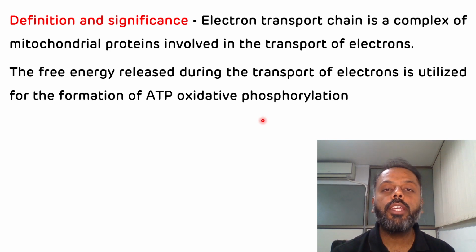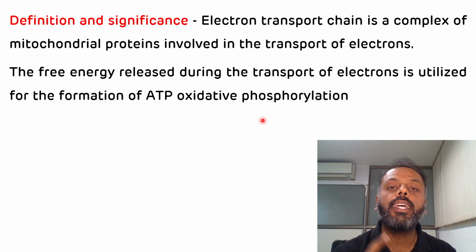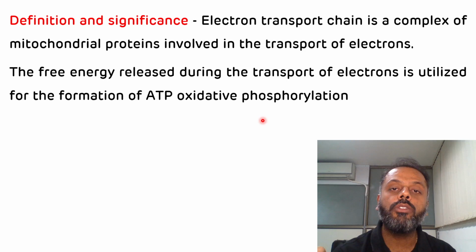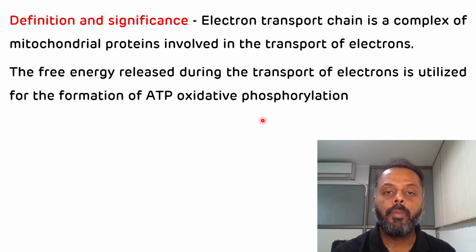And what is the location of the electron transport chain? The electron transport chain is located on the inner side of the inner mitochondrial membrane. Remember, mitochondria is concerned with the synthesis of ATP. So the location is in the mitochondria, but particularly on the inner side of the inner mitochondrial membrane. Now we will see the components and flow of electrons in the electron transport chain.